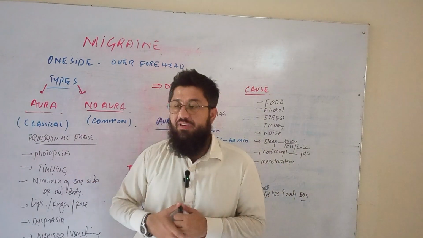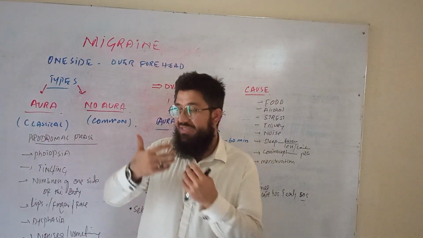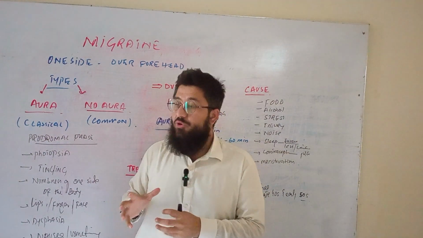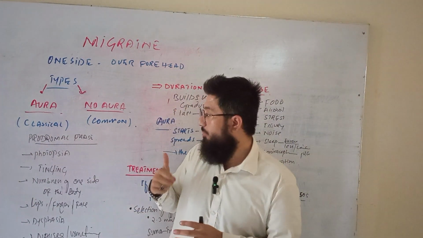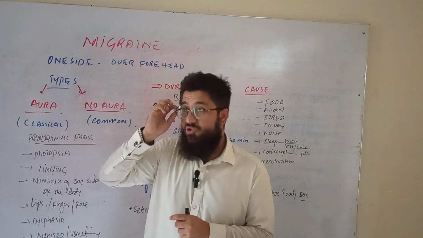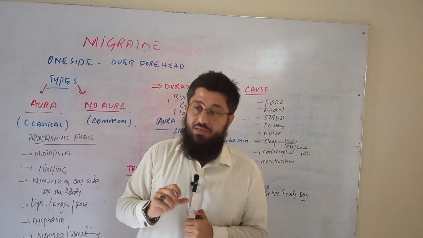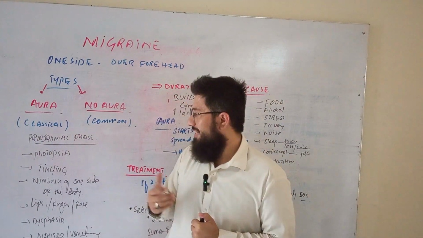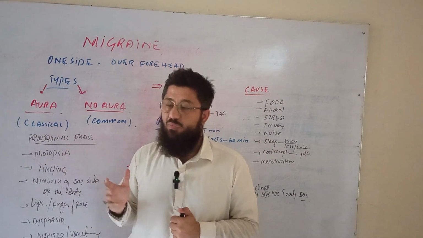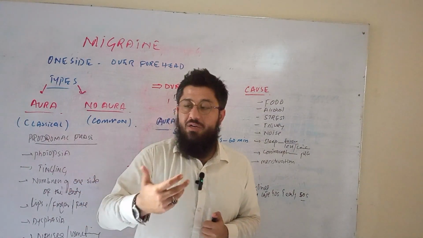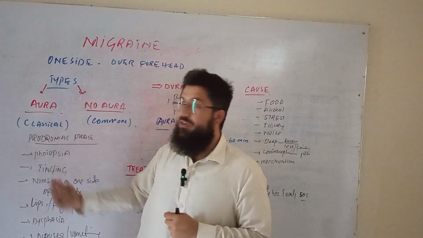People may feel discomfort in their entire body. Sometimes one side of the body may become numb. You can say that sensations are decreased on one side of the body, and people may feel strange when they are exposed to light or sound. So light may be a very strange type of factor for them. They will say that they want to go and sleep in a room where there is silence and darkness. So they will feel discomfort with the light.